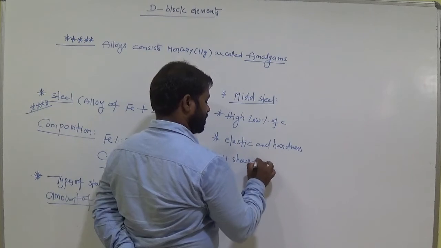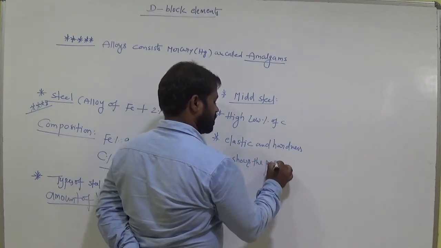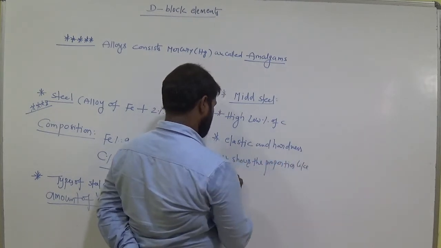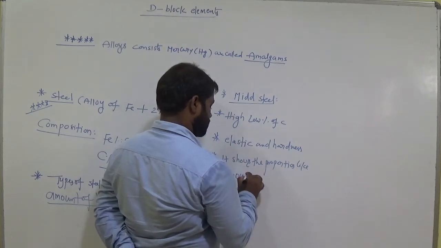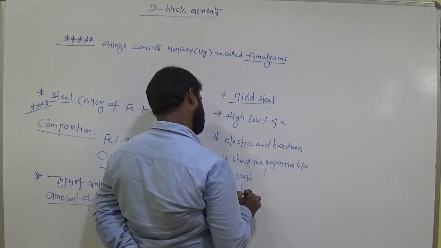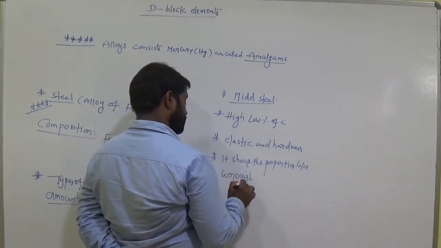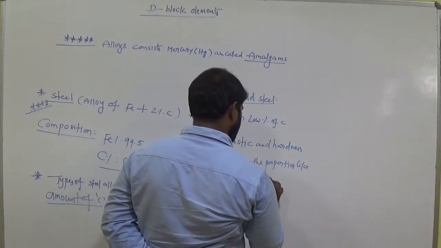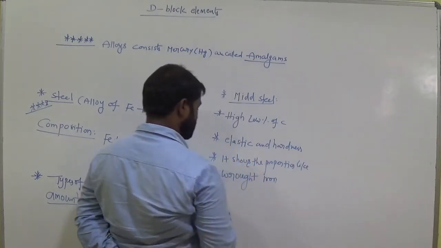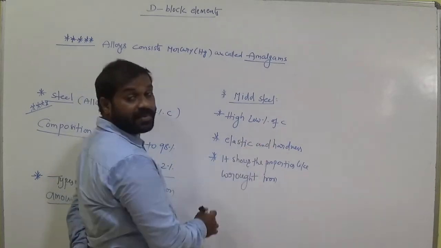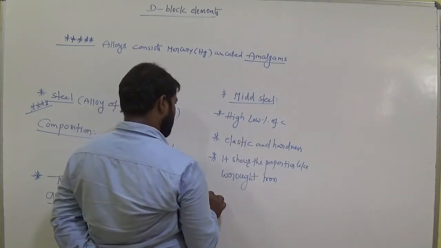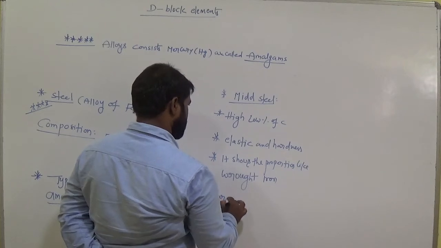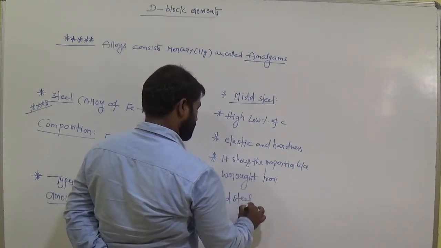It shows properties like wrought iron, because the carbon percentage is very less. And one more alloy, that is hard steel.